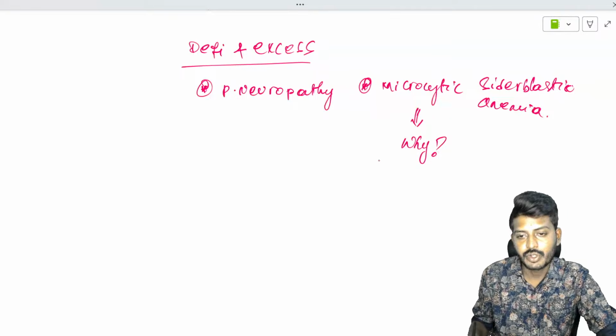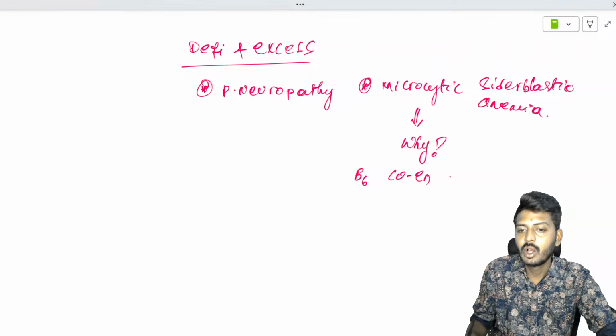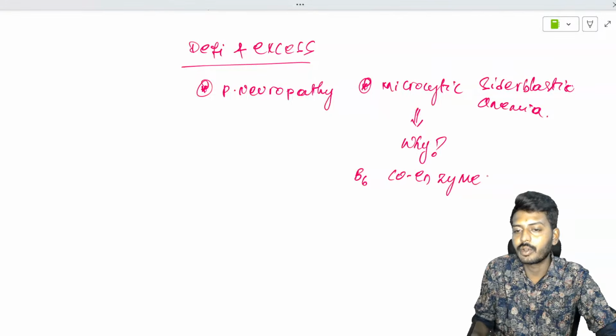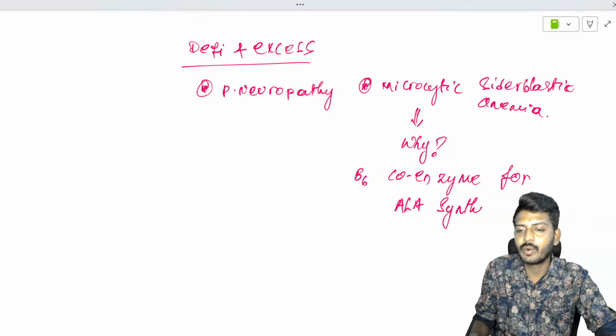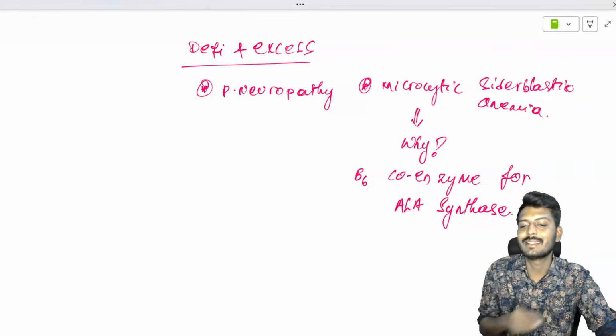Let me answer this question. Because B6 is the coenzyme for something called ALA synthase.